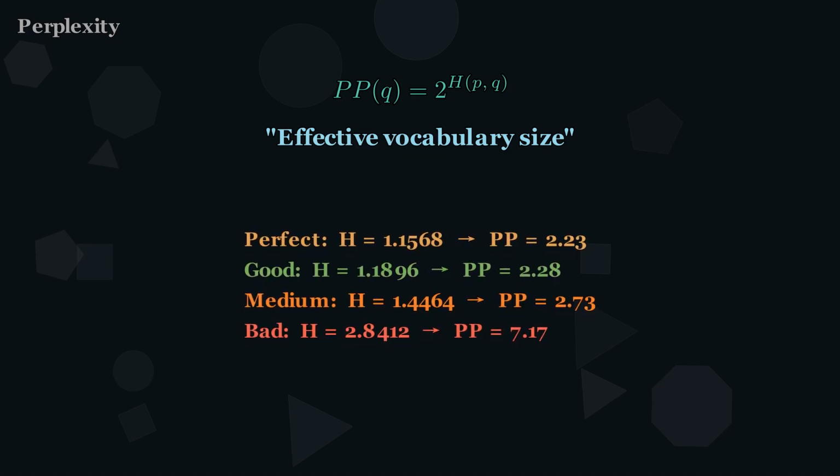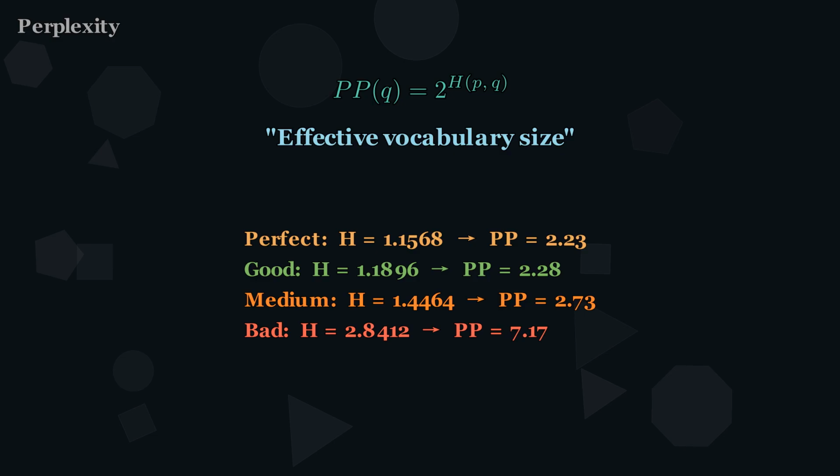Perplexity is one number that tells you everything. Is your model smart or is it lost? 2 to the power of cross-entropy. It is the effective vocabulary size. A perplexity of 20 means the model is choosing uniformly among 20 words. Our perfect model has a perplexity of 2.23, choosing among just 2 words. The bad model, 7.17. It is lost among 7 possibilities.